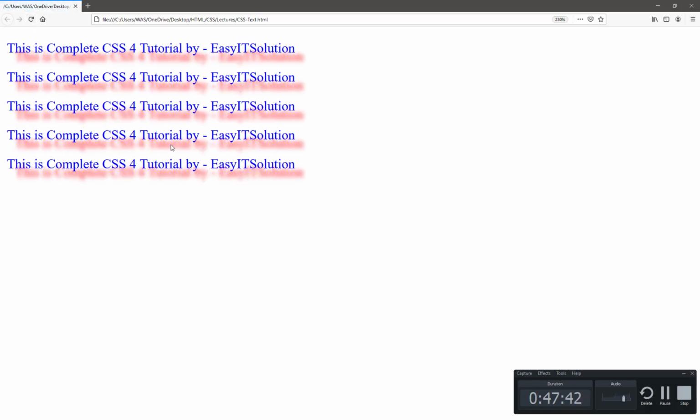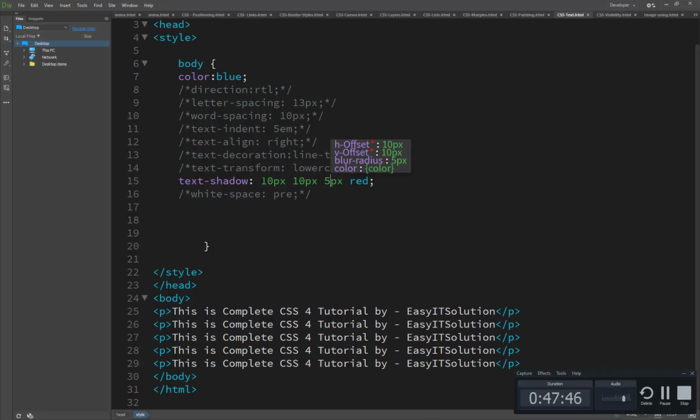It's completely blurred. So this is the text shadow. Basically this property is the horizontal position, this is the vertical position, this is the blur radius, and this is the color for the text shadow. And the last one is white space.